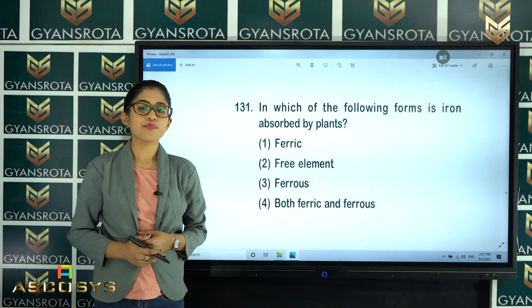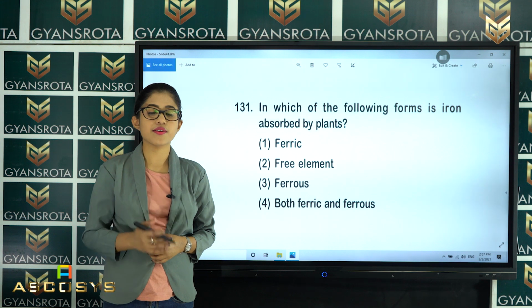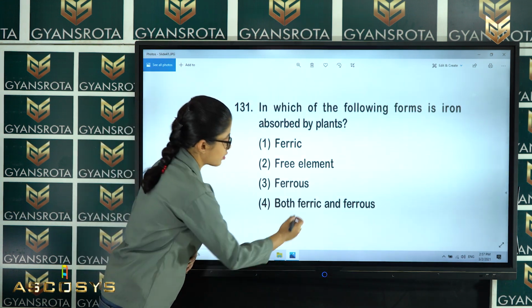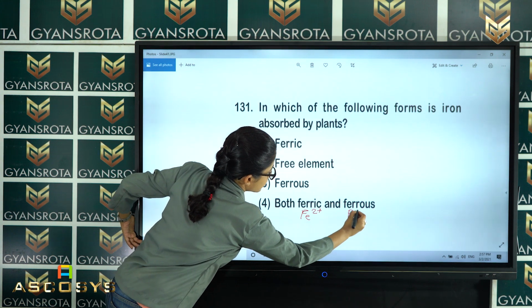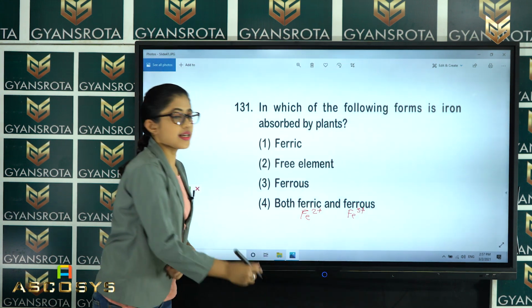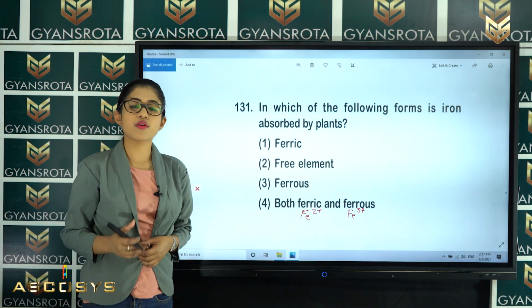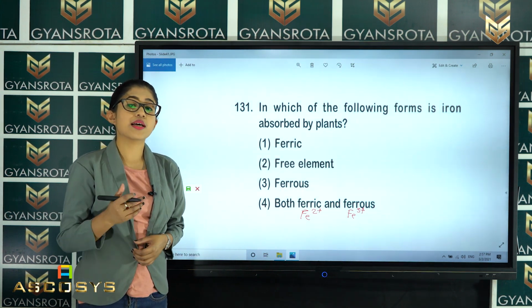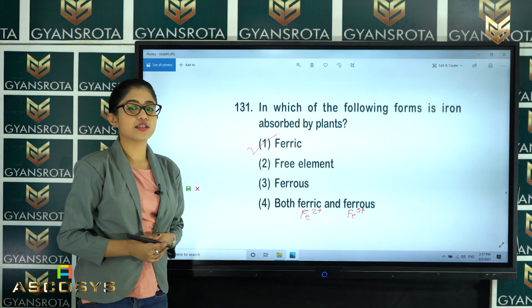But actually, the plant absorbs iron in both the forms, ferric and ferrous ion. That means both Fe2+ and Fe3+. But since it is given in your NCERT textbook that ferric is the form of iron which is absorbed by the plants, option number 1 is the correct answer for this question.